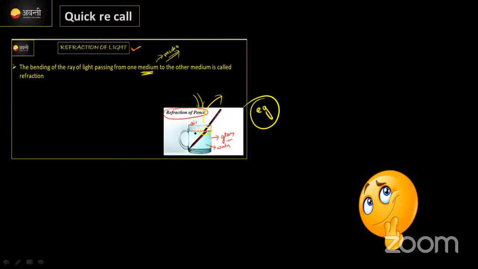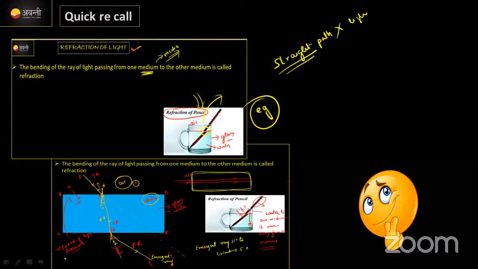It is just because when a ray of light comes from one medium to another medium, it will not follow the straight path. Hence this object looks like a bend. Clear? This is the basis for refraction.